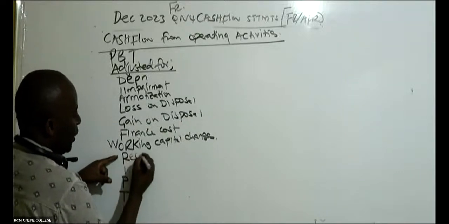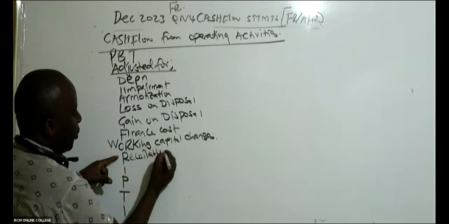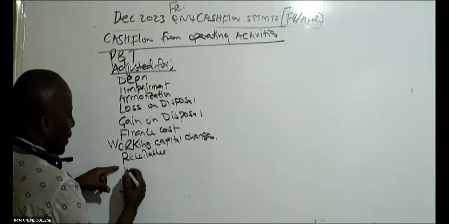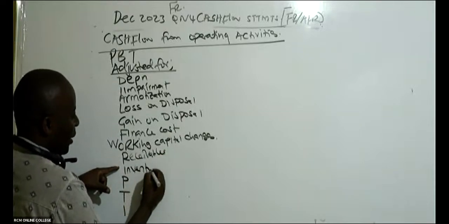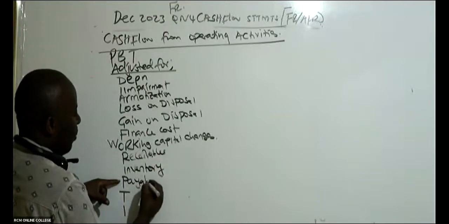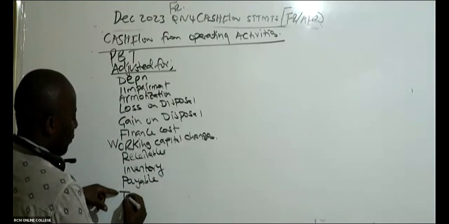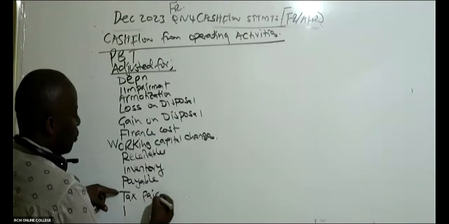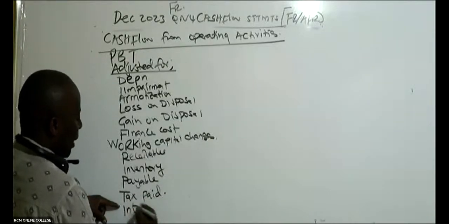So we have here receivables. Under working capital, we have what we call receivables. We have in this case inventory. We have here payables. We have here tax paid. And then we have what we call interest paid.